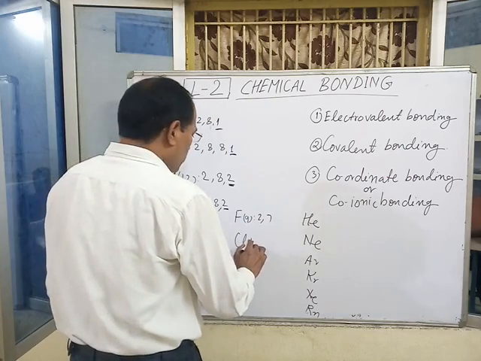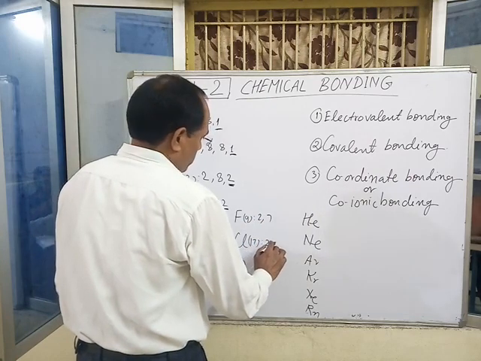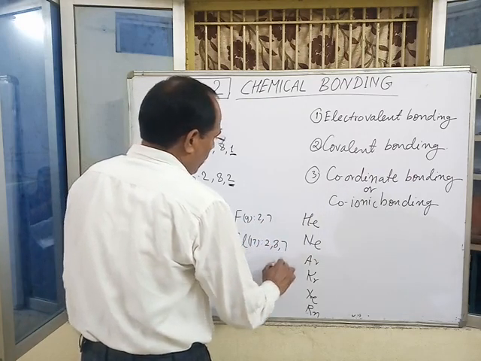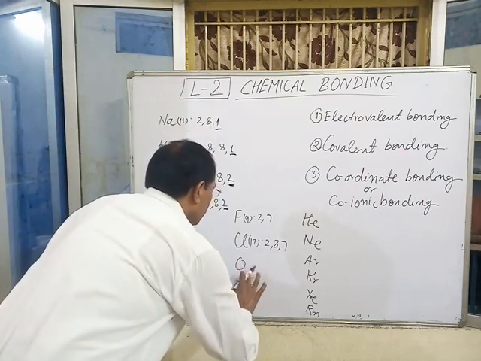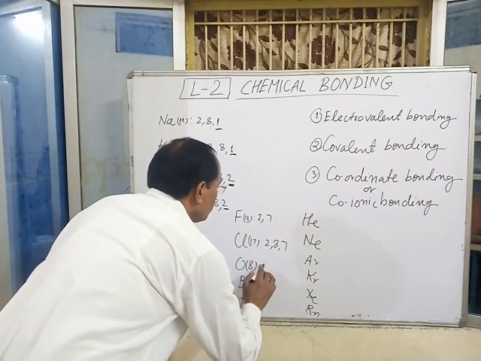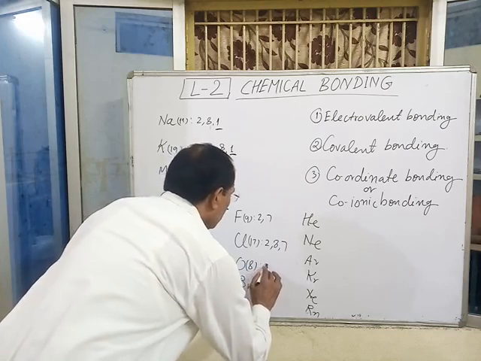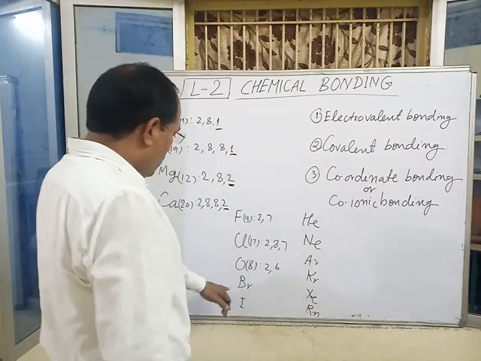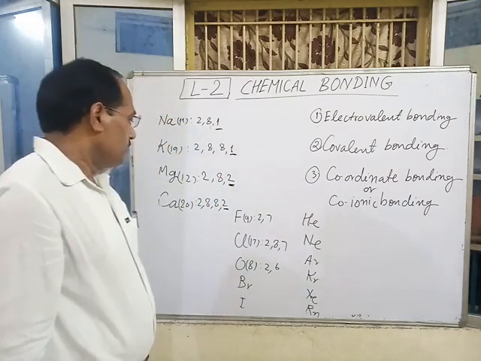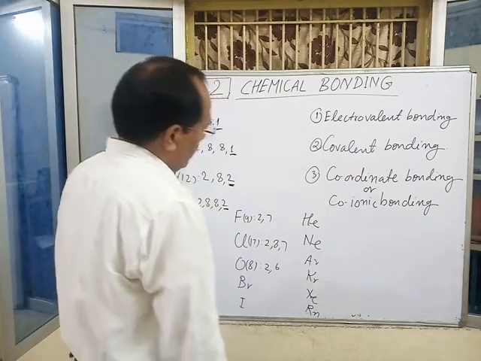Chlorine, atomic number 17, configuration 2, 8, 7. In the case of oxygen, atomic number 8 and electronic configuration 2, 6. Likewise, bromine and iodine also contain 7 electrons in their valence shell.